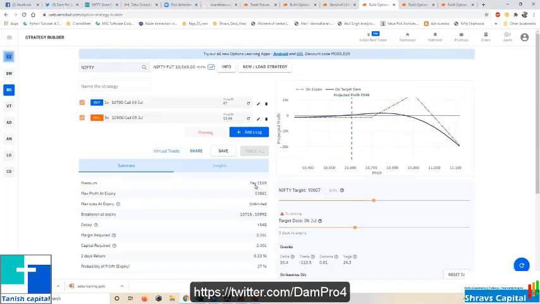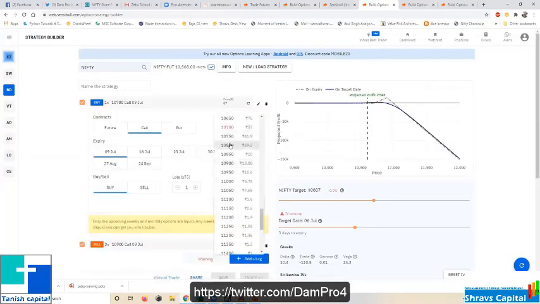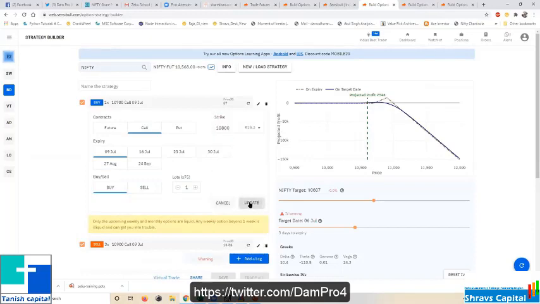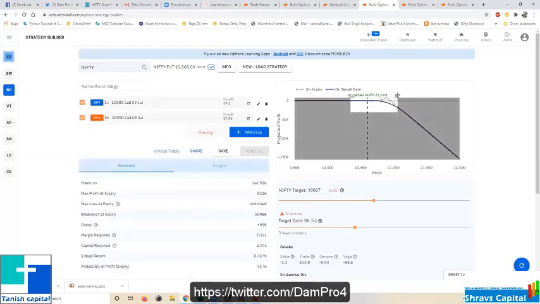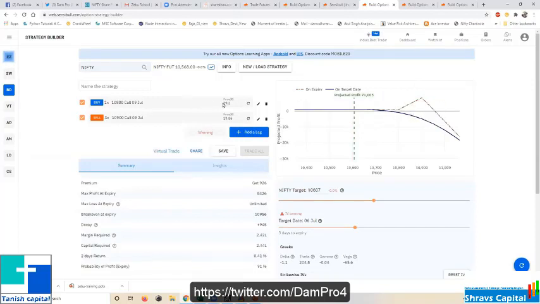The thing is, since I'm paying, means debit is there, or else what you can do, you can